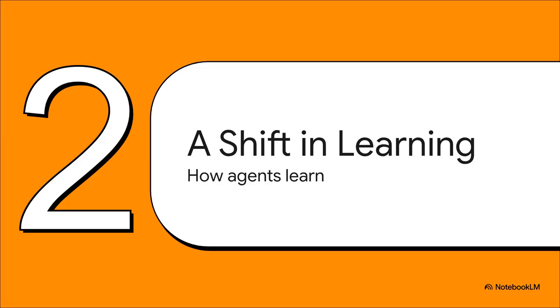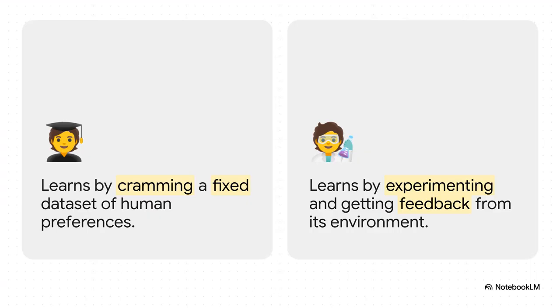We're moving beyond just teaching them to predict the next word in a sentence to teaching them how to predict the right action to take next. I love this analogy. It makes it super clear. The old way of training a chatbot is like a student who's just cramming for a final exam. They're just memorizing a massive, static textbook of human-written data. But the new, agentic way, that's more like a scientist in a lab. The agent is actively running experiments, getting real-time feedback from the world around it, and tweaking its approach based on the results. It's learning by doing, not just by reading.